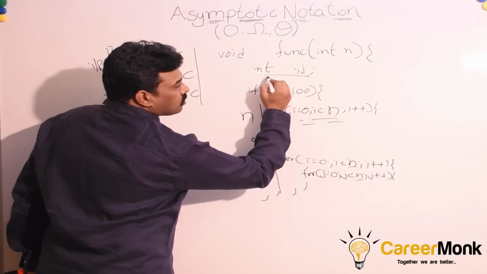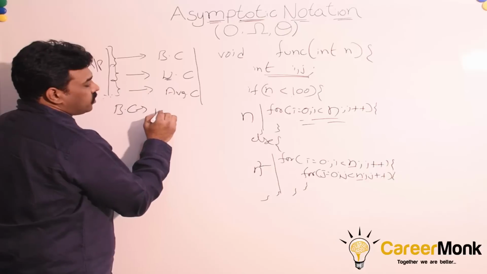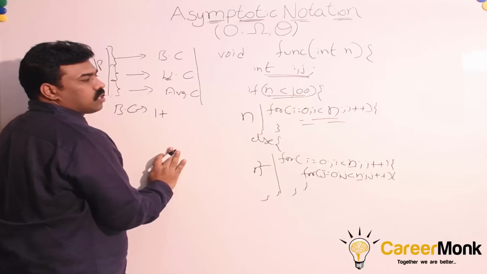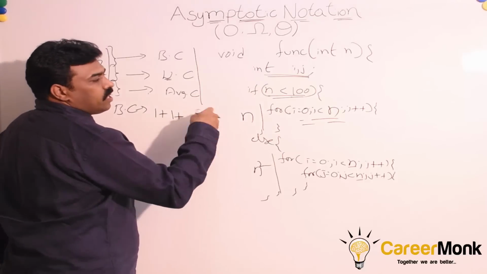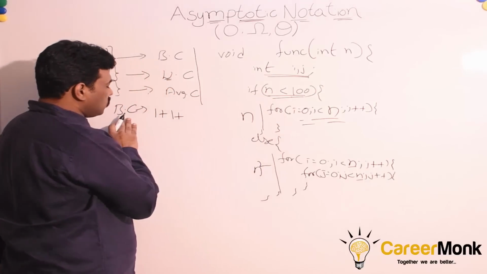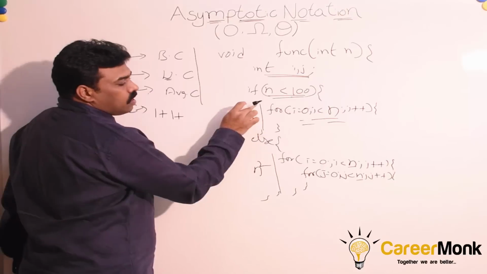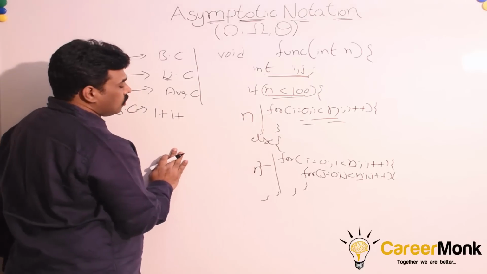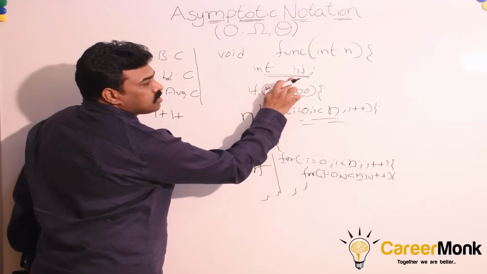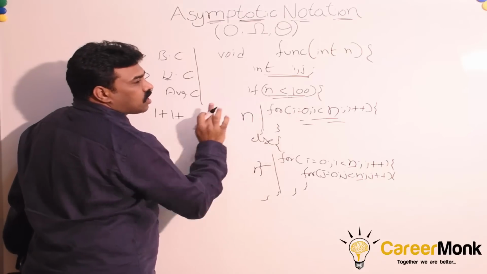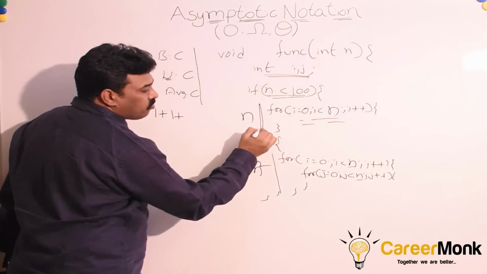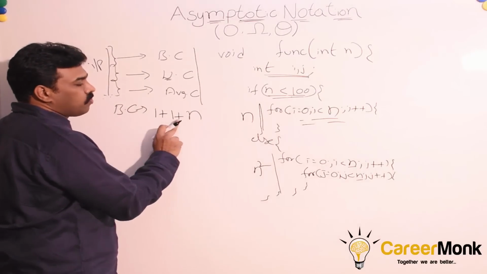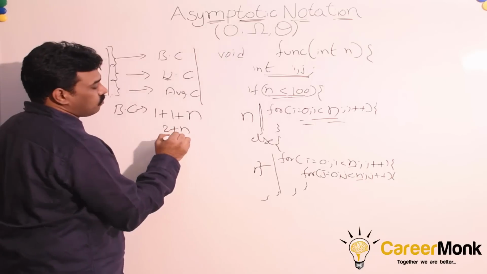Let us assume this declaration is going to take some constant amount of time, and this condition is going to take some constant amount of time. If this condition is true, we are going to the if part. Since we are discussing the best case, and since n is less than n square, we are assuming this is the best case. So this is a constant amount of time, this is a constant amount of time, and the running time of the if part is n. So the overall running time in the best case is 1 plus 1 plus n, that is nothing but 2 plus n.